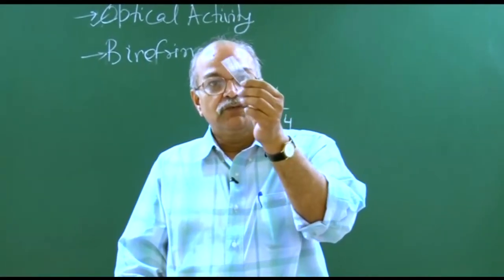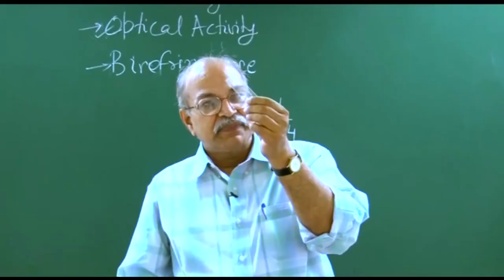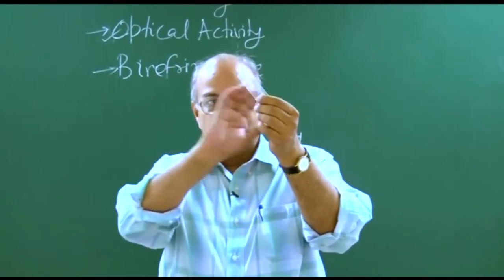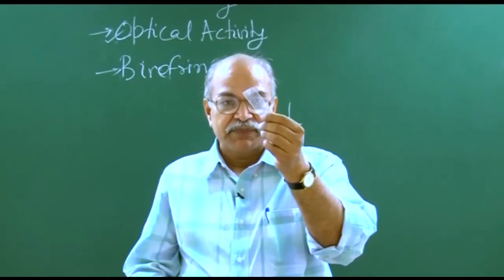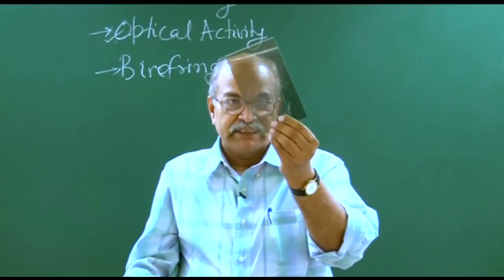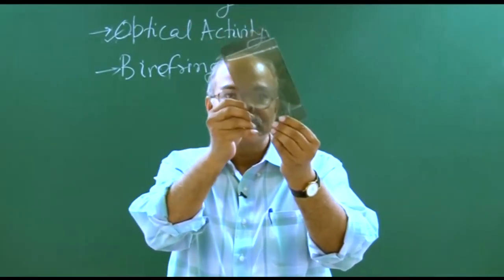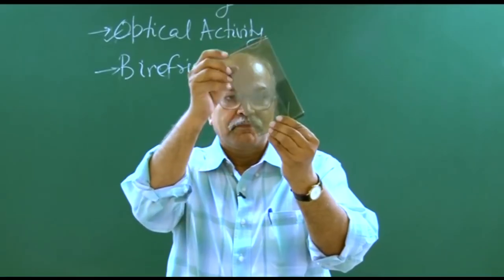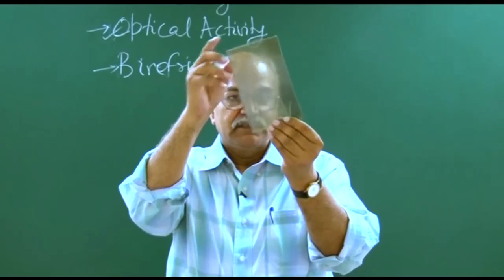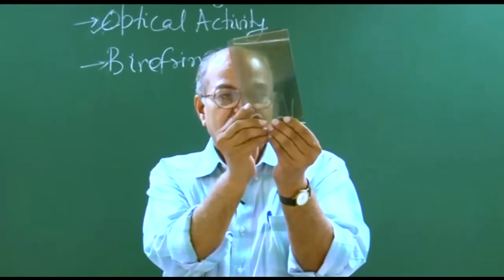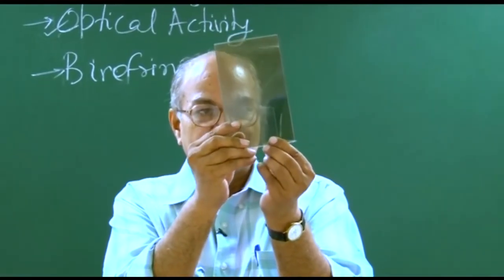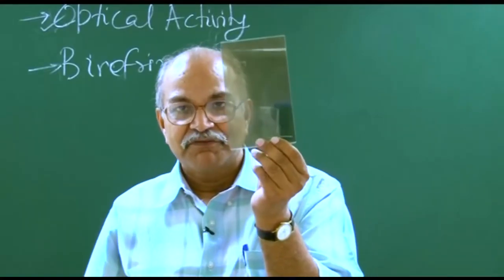Now if I look through this glass slide towards some light source, light will get transmitted. I put it between these polarizers. One polarizer is here, another polarizer parallel to it. So my glass slide is now between two polarizers which are parallel to each other. Perhaps you don't see much of exciting things.